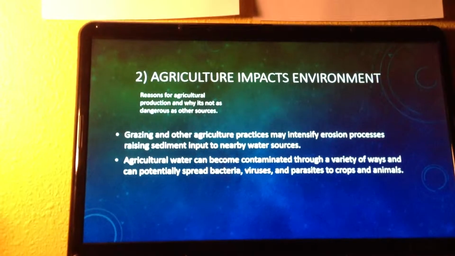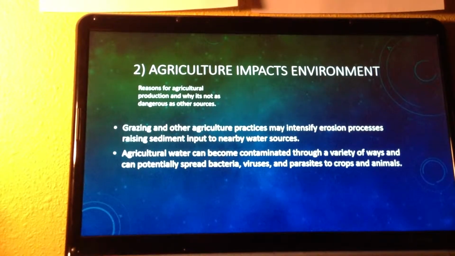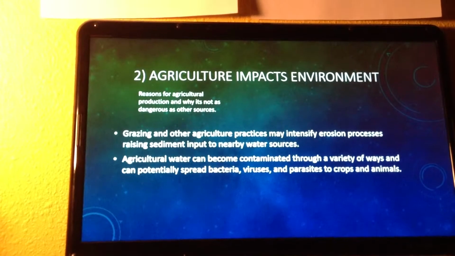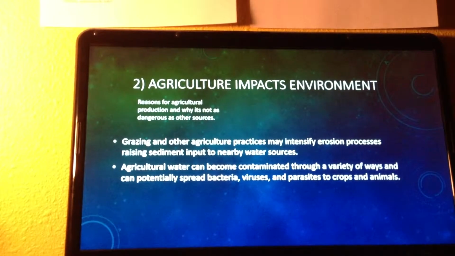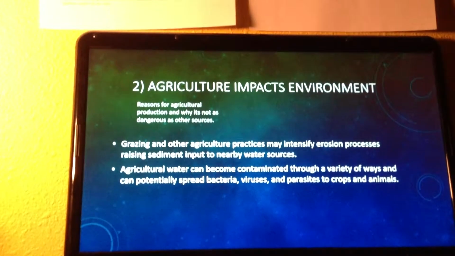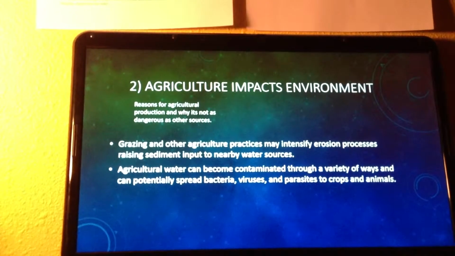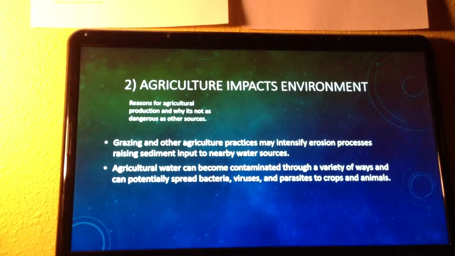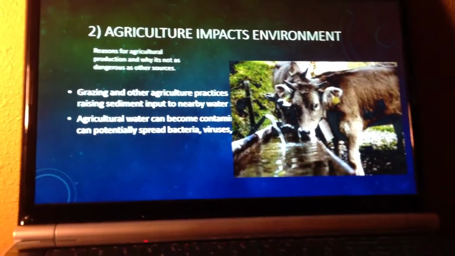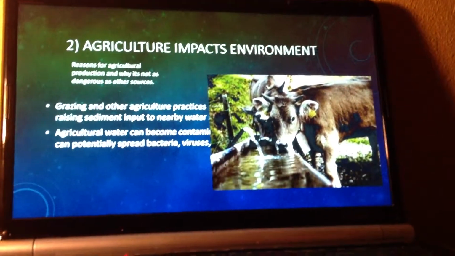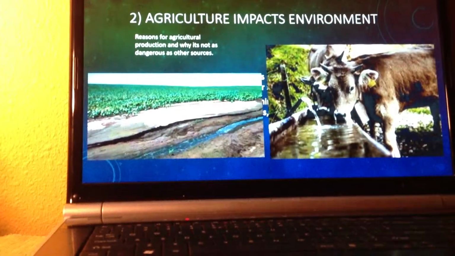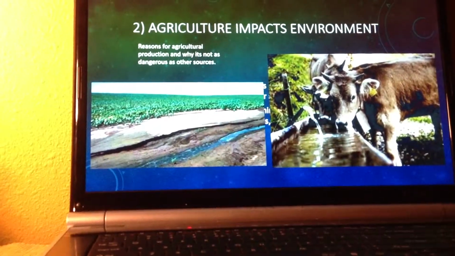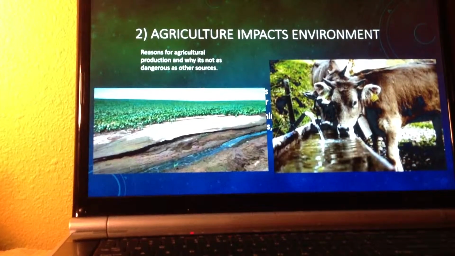Agricultural water can become contaminated through a variety of ways and can potentially spread bacteria, viruses, and parasites to crops and animals. It can also spread diseases which can rapidly spread if animals are drinking from the same water trough. This is an image of animals drinking from the same water trough. And this is sediment breaking down from the land because of agricultural pollution.